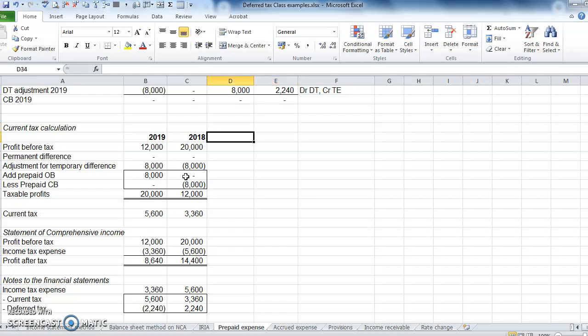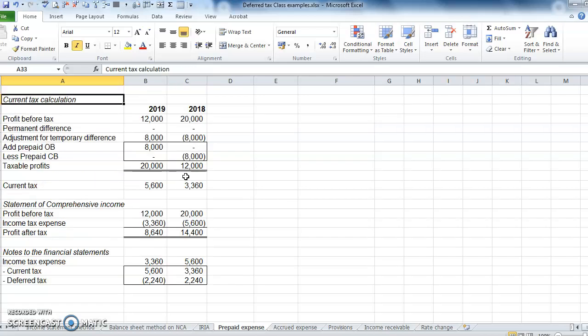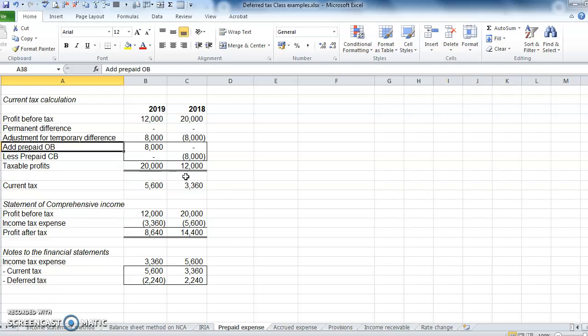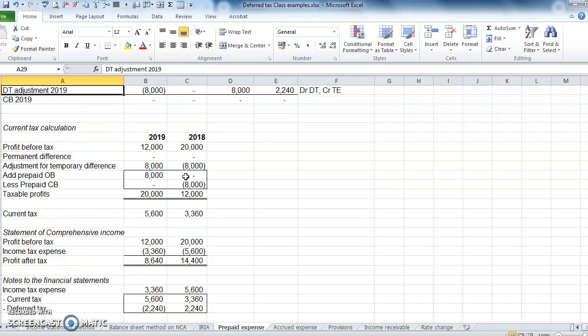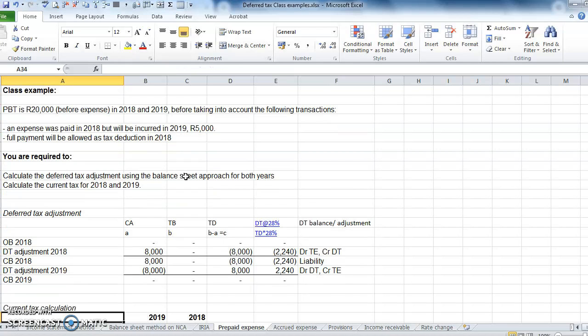We have our current tax calculation. You guys can go through this. I'm not going to go through this again with you guys, so you can go through this by yourself, because all of them are generally the same. The only thing that I'm trying to show you guys is how we determine the tax base. So you guys can go through the rest of the things on your own.